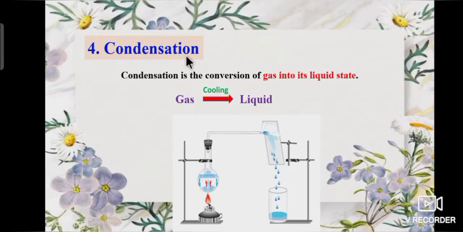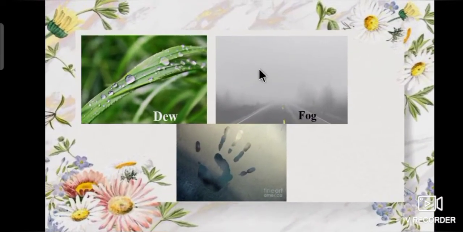Next one, condensation. What is condensation? Condensation is the conversion of gas into its liquid state. See the picture. Collected hot air on cooling converted into water droplets. It is an example of condensation process. Also, morning dew, fog, handprint on vehicle are the examples of condensation process.